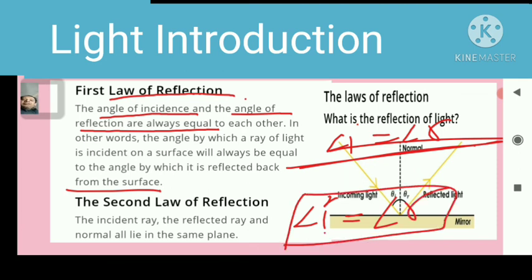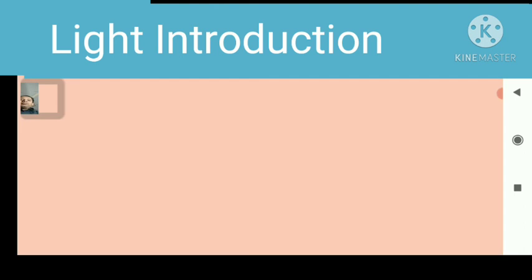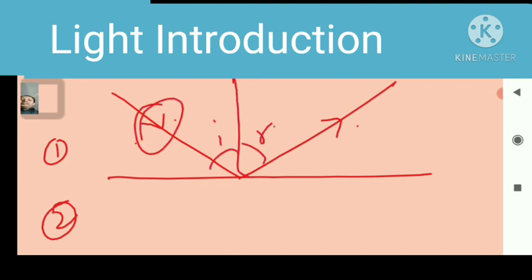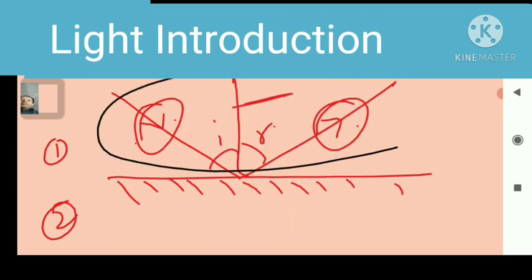The second law of reflection: the incident ray, the reflected ray, and the normal all lie in the same plane. In the same plane here. So this is the first plane and this is the second plane. Here the angle of incident, the angle of reflection, the incident ray, the reflected ray and the normal are all on one side of this plane.